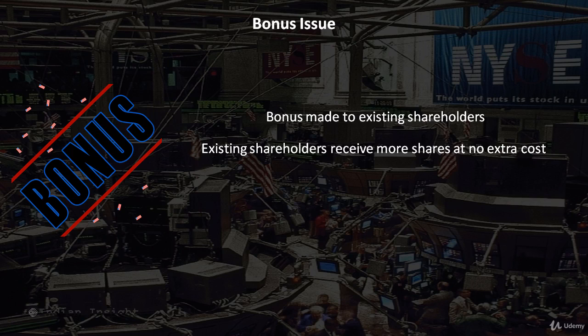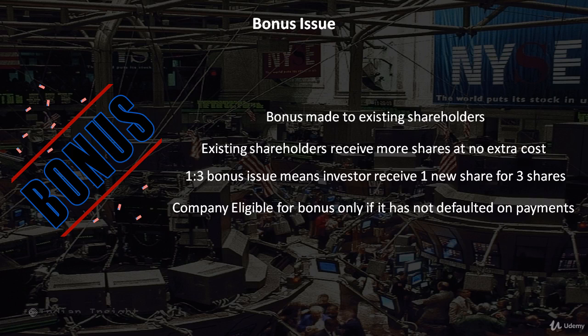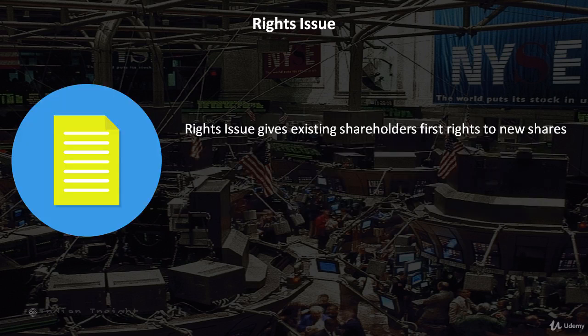For example, a 1:3 bonus issue would mean that each existing shareholder will receive 1 extra share for 3 existing shares held by him. A company is eligible for a bonus issue only if it has not defaulted on its interest payments, dividend payments, or loan repayments. The next corporate action is a rights issue.